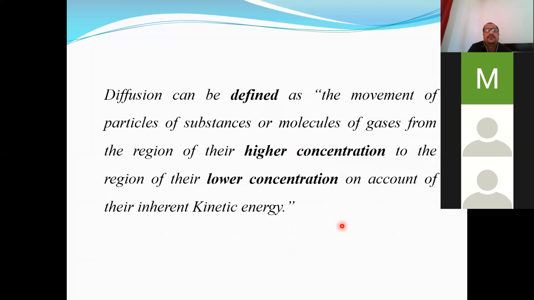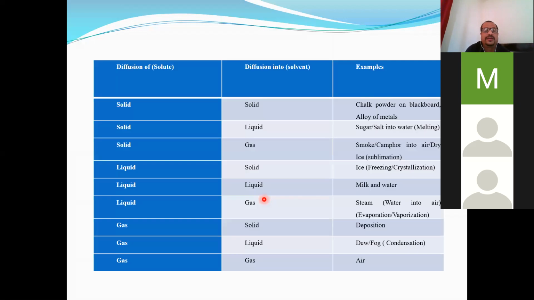So here, diffusion can be defined as the movement of particles of substances or molecules of gases from the region of their higher concentration to the region of their lower concentration on account of their inherent kinetic energy. And all the three states of matter, you can see here, solid, liquid, gas. There are some more states also, like plasma is one more state, and Bose-Einstein condensate is one more state discovered by scientists.